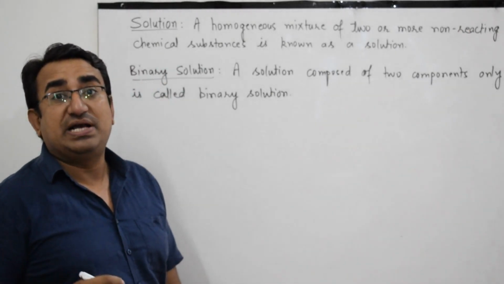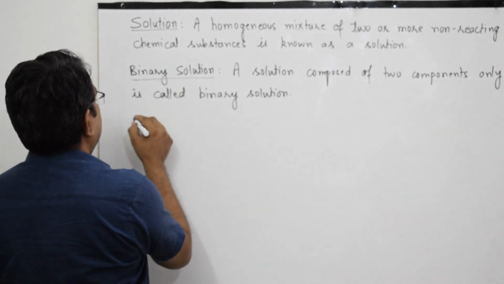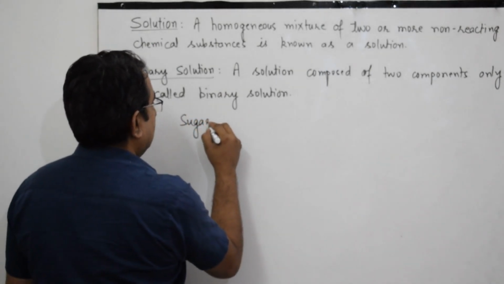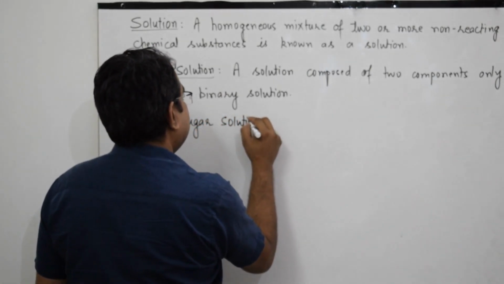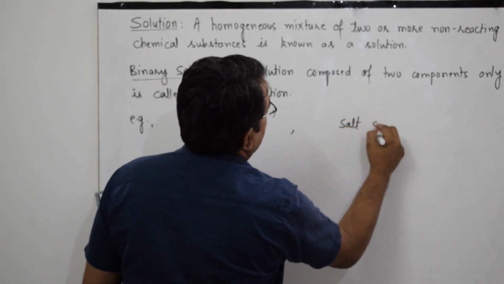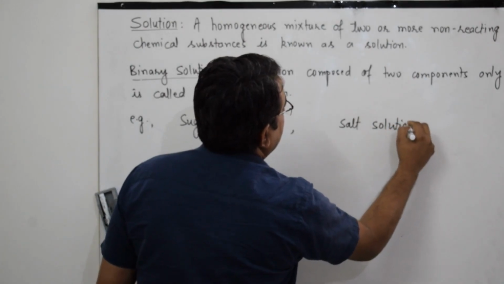The examples of binary solutions are, for example, sugar solution and salt solution.